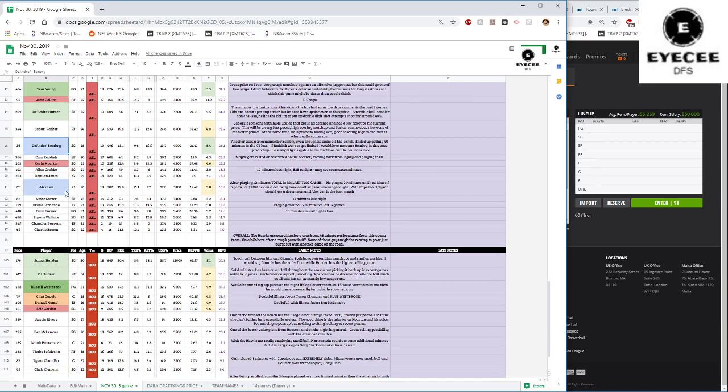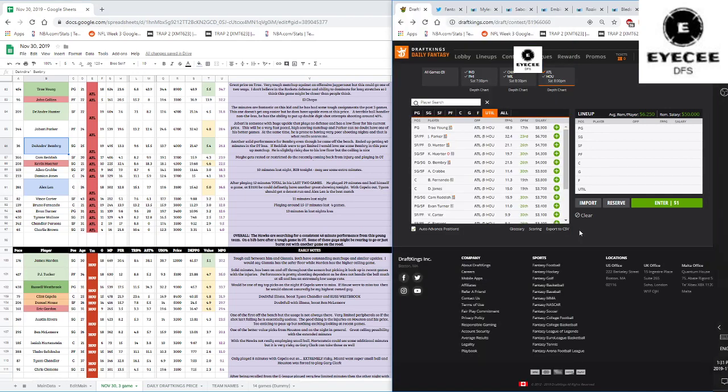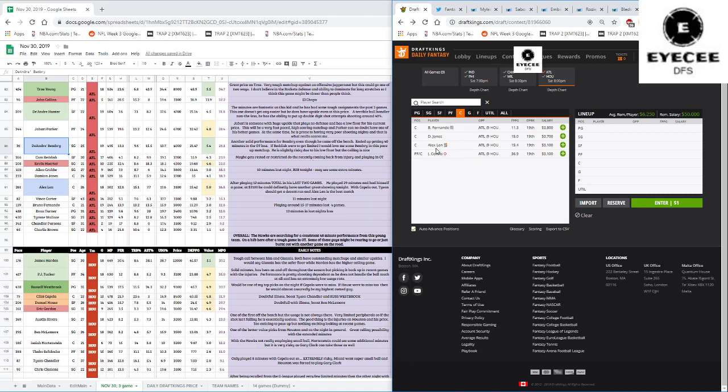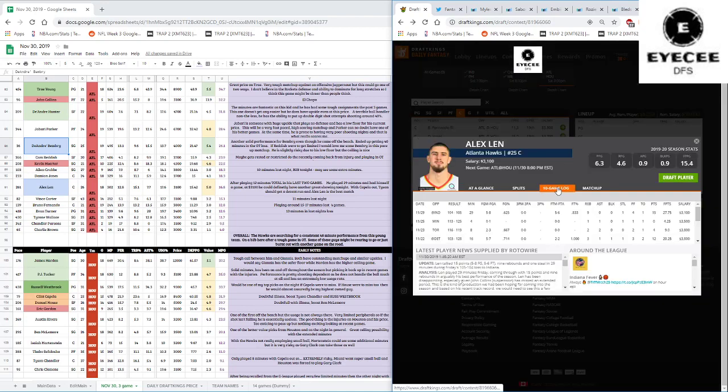Alex Len, after playing 12 minutes in total in his last 2 games, played 29 minutes the other night. And at 3,100, he could definitely have another great showing. The problem with Alex Len is I don't know if he's medically fit or not. He seems to be in and out of the rotation a lot. He is a bigger guy. I'm not 100% sure, and I'm going to have to do some more research in that regard. But he's more than capable of producing, exceeding, and even smashing value at a 3,100 price point.